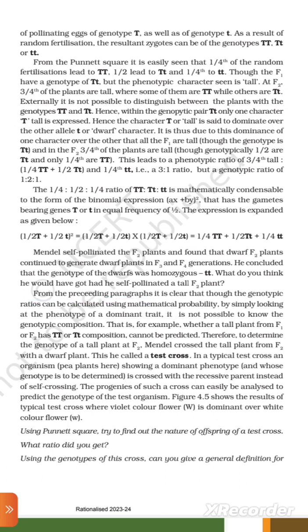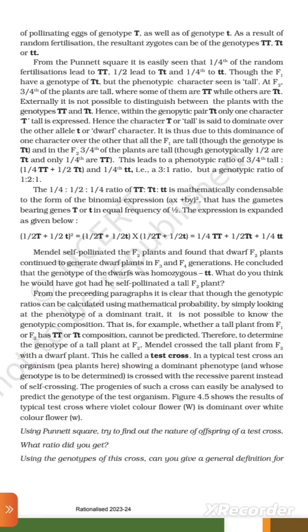From the preceding paragraph, it is clear that the genotype ratios can be calculated using mathematical probability. By simply knowing the phenotype of a dominant trait, it is not possible to know the genotype composition. That is, for example, whether a tall plant from F1 or F2 is capital T capital T or capital T small t, the composition cannot be predicted. Therefore, to determine the genotype of a tall plant at F2, Mendel crossed the tall plant from F2 with a dwarf plant, which he called a test cross.